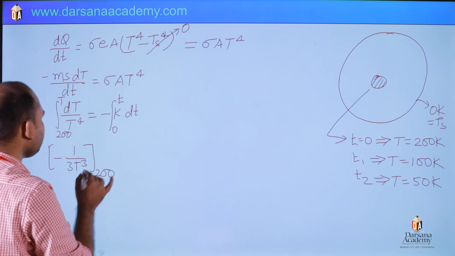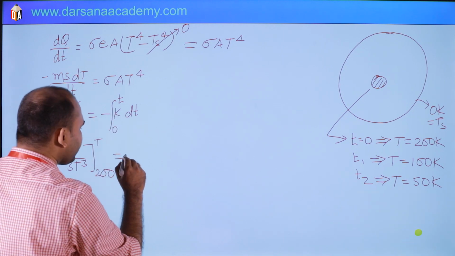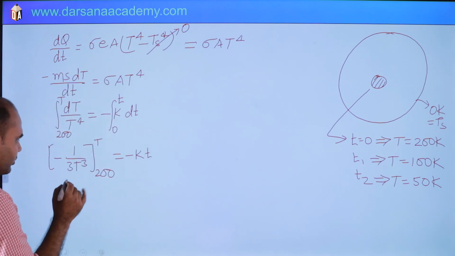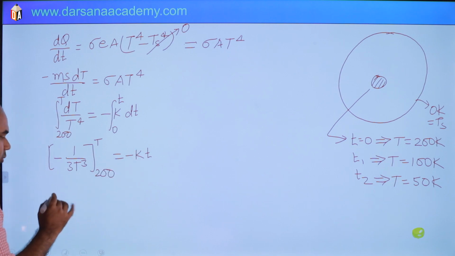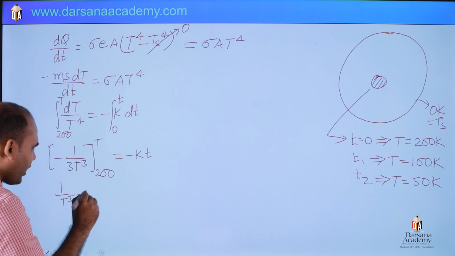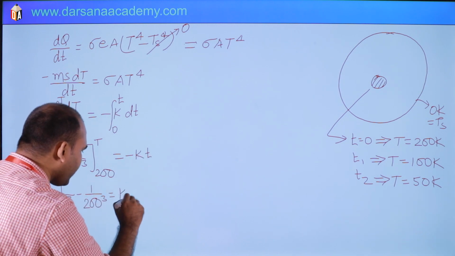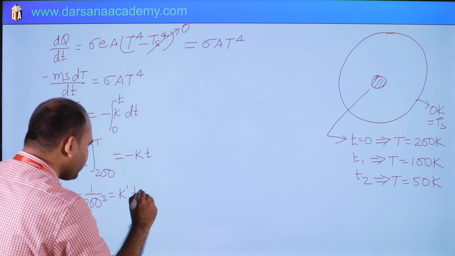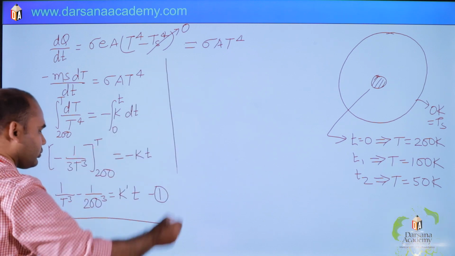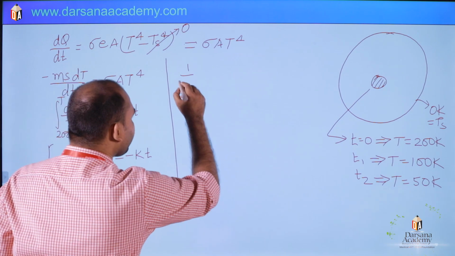Limits 200 to T, which is nothing but minus k t, and the minus minus will be cancelled out, and this 3 and k become another constant. So I am writing directly here 1 by T cube minus 1 by 200 cube is another constant K dash t. So this is our equation. Okay, put the values. So 1 by T at T1 is 100 Kelvin.